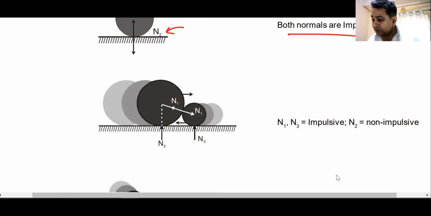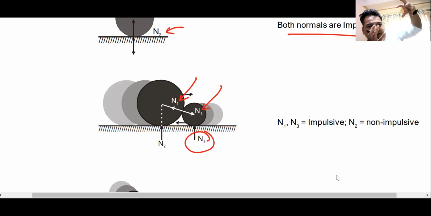Here, look at this diagram. N1 is the impulsive force between the two bodies, the normal reaction between the two colliding spheres. This is impulsive. The normal reaction of the lower sphere: see, this bigger sphere is going to press this smaller sphere against the ground. So the ground must oppose it, and therefore this normal reaction is impulsive.